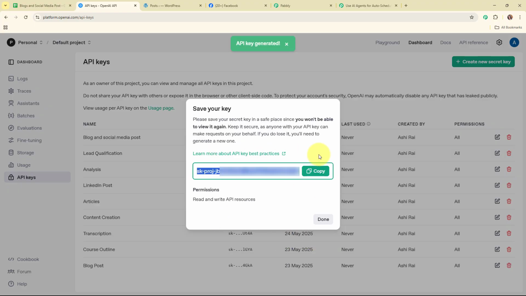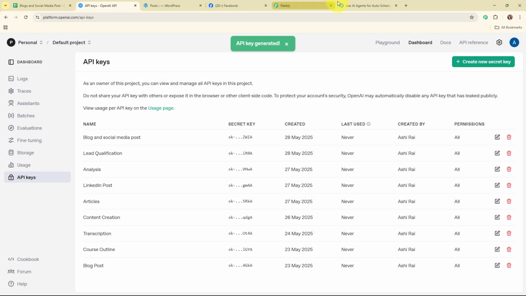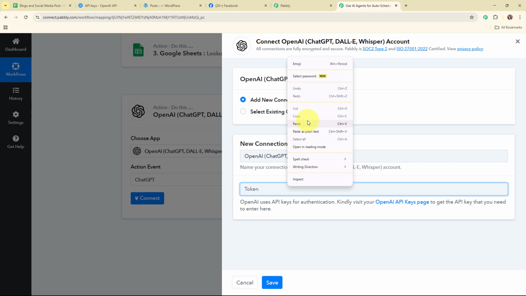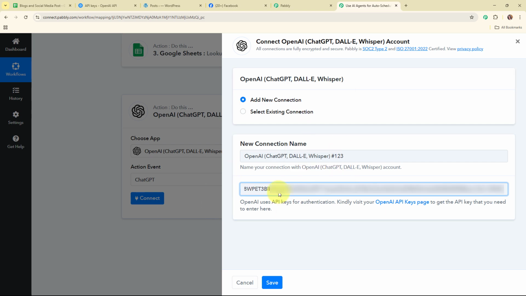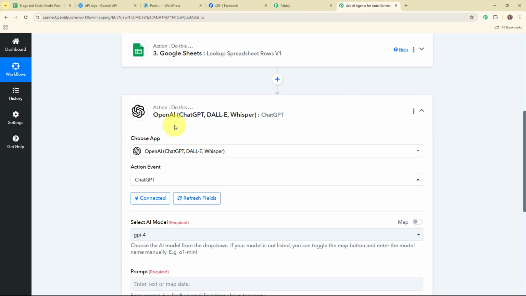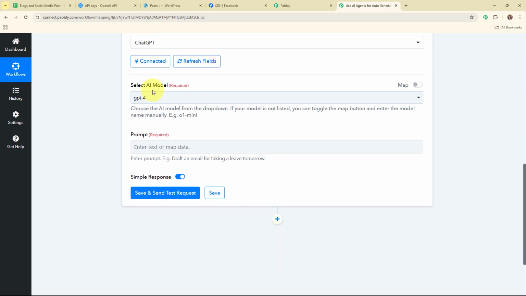So this is the API key generated, so I'm going to copy it, move back to Pabbly's workflow, and here I'm going to paste the API token. Now after entering the API token, I'm going to click on save, and here you can see we are now successfully connected. So moving forward, it's asking me to select the AI model.